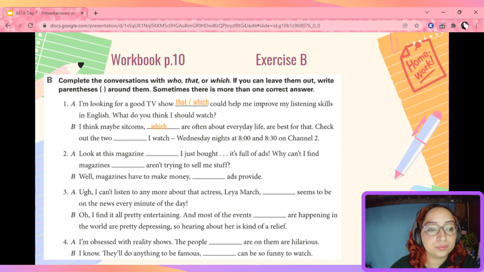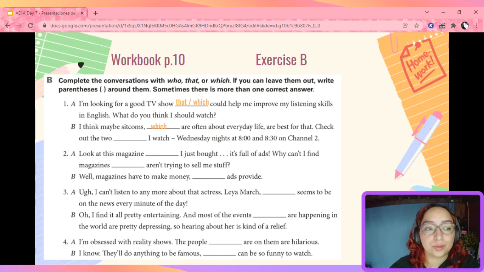Check out the two sitcoms I watch Wednesday nights at 8 and 8:30 on Channel 2. In this case, is this a defining or a non-defining clause? It is defining, right? Check out the two. But what two sitcoms, right? The ones that I watch. So yes, it is essential. It is defining.